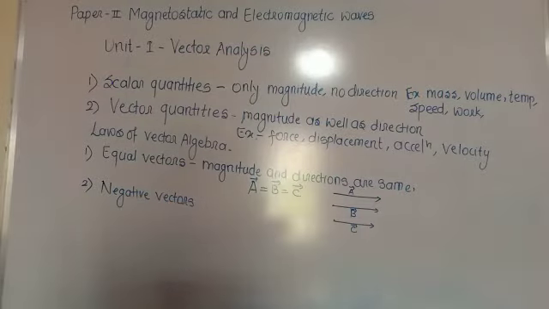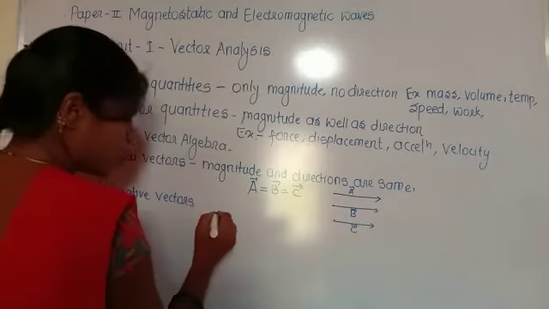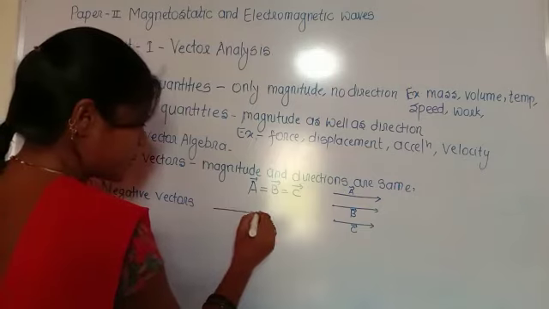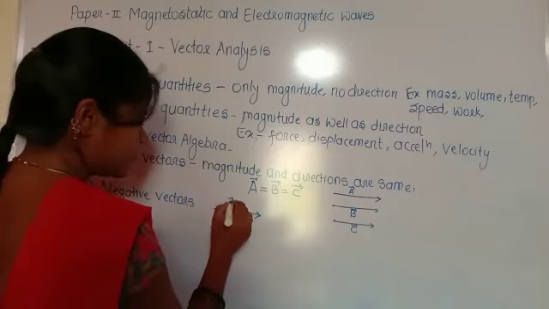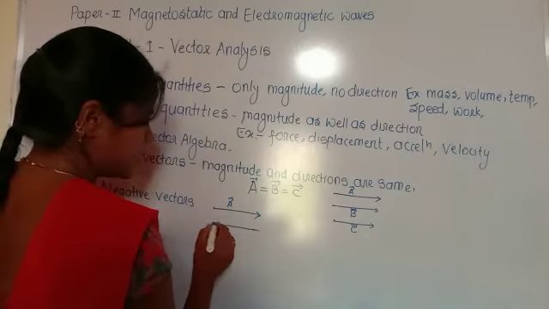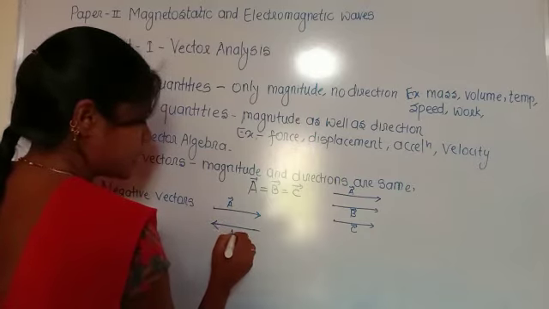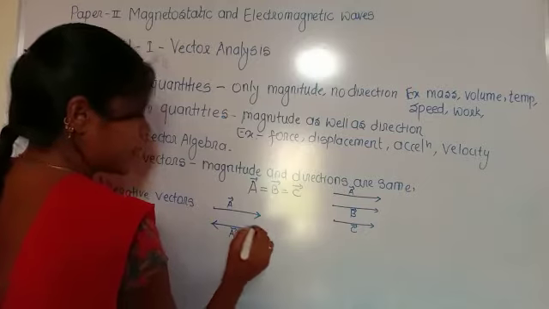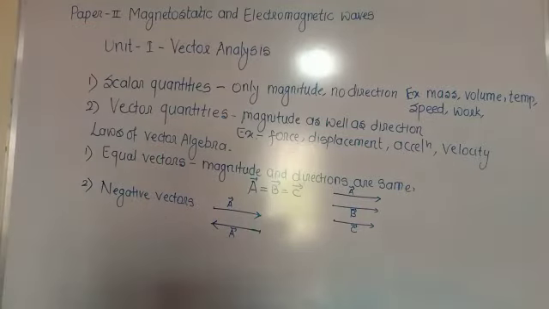Negative vectors: the vectors having the same magnitude as that of the given vector but directed in the opposite direction are called negative vectors. If we draw two vectors, this is the first vector A and this is also vector A, both have different directions but the same magnitude.